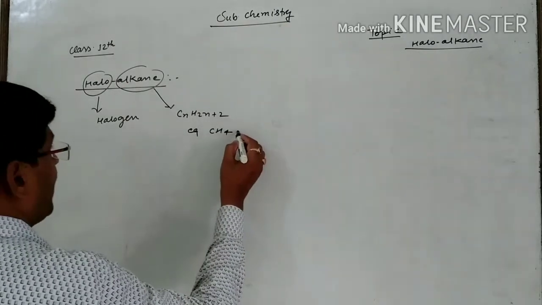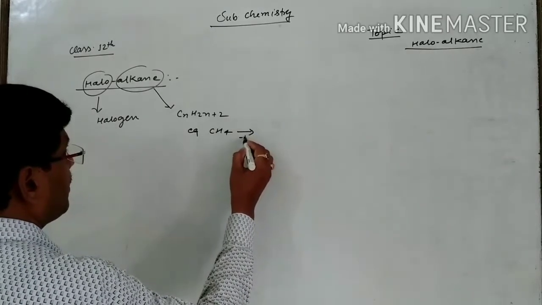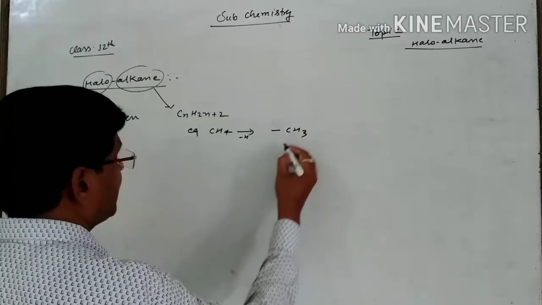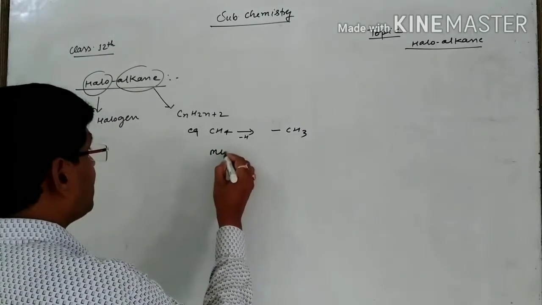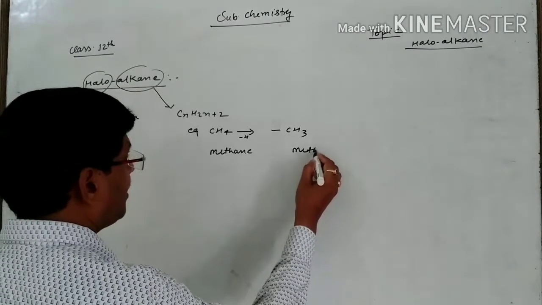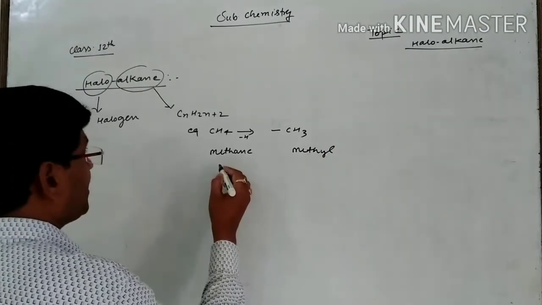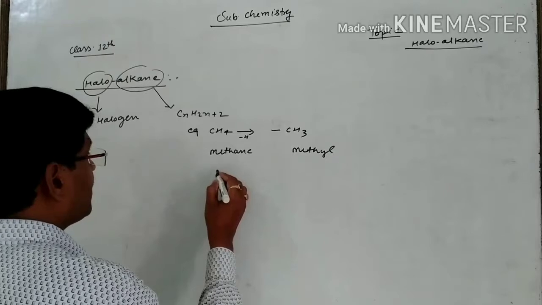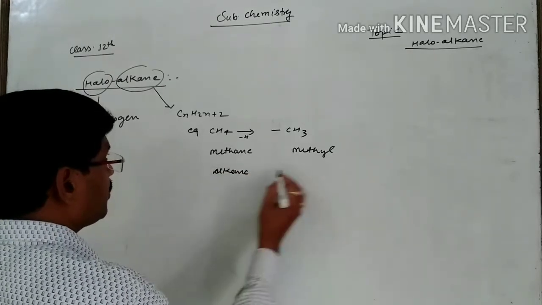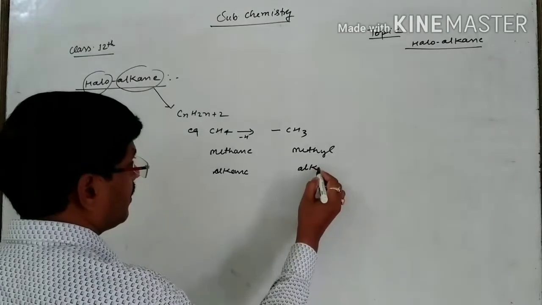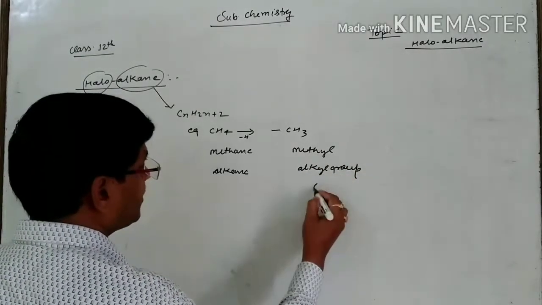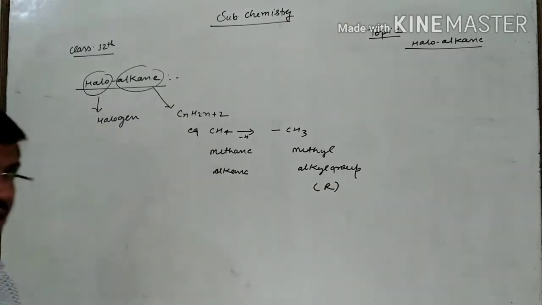And when one H is replaced from this, it will be converted into CH3, and this one is methyl. It means commonly, if I want to say, this one is the alkane, so this one is the alkyl group, and it is represented commonly as R.